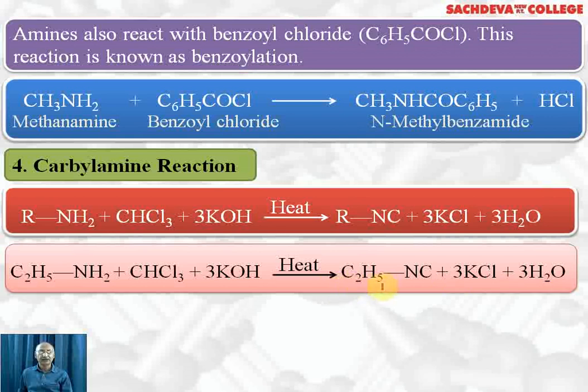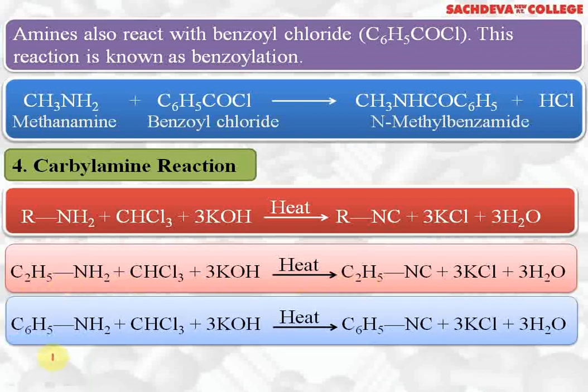These are offensive smelling compounds. So primary amine can be tested by carbylamine reaction. Only primary amine gives this test, secondary amine does not give this test. Tertiary amine also does not react. Aromatic amines will respond to this test, C6H5NH2. Only primary aromatic amines react with chloroform and KOH. Here we are getting phenyl isocyanide or phenyl carbylamine plus 3 KCl plus water.